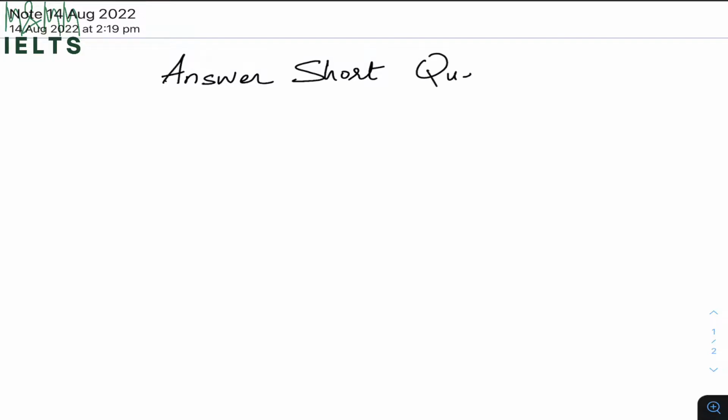So obviously it is a reading type, so you will see it in reading type questions. Now, because there are 11 different types of questions in the reading section, you may find some of them in your exam, you may not find some of them in your exam. And I have seen papers where I haven't found answer short questions.